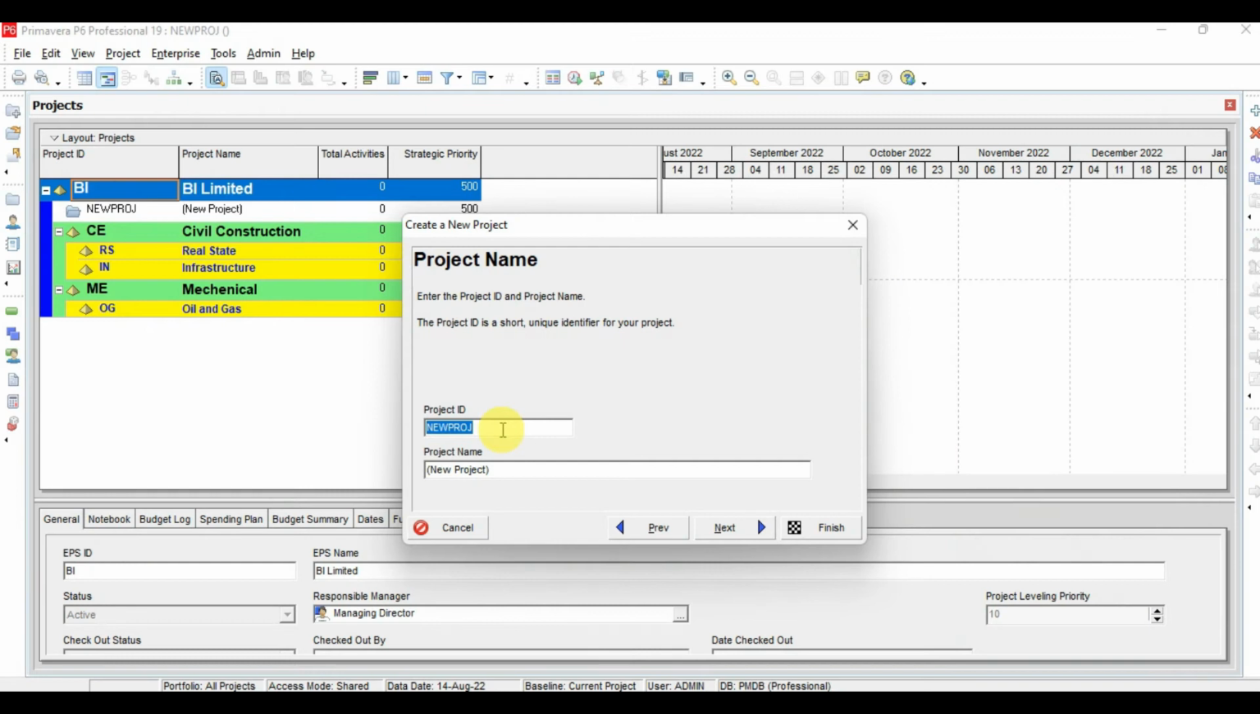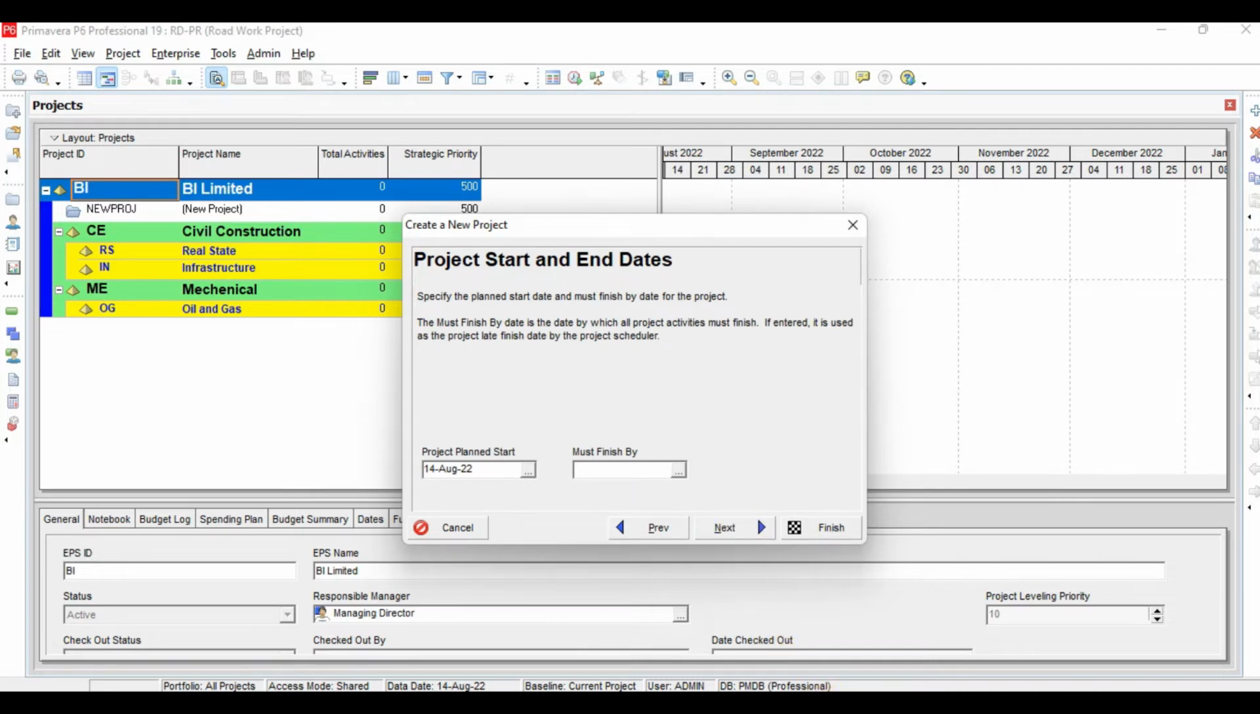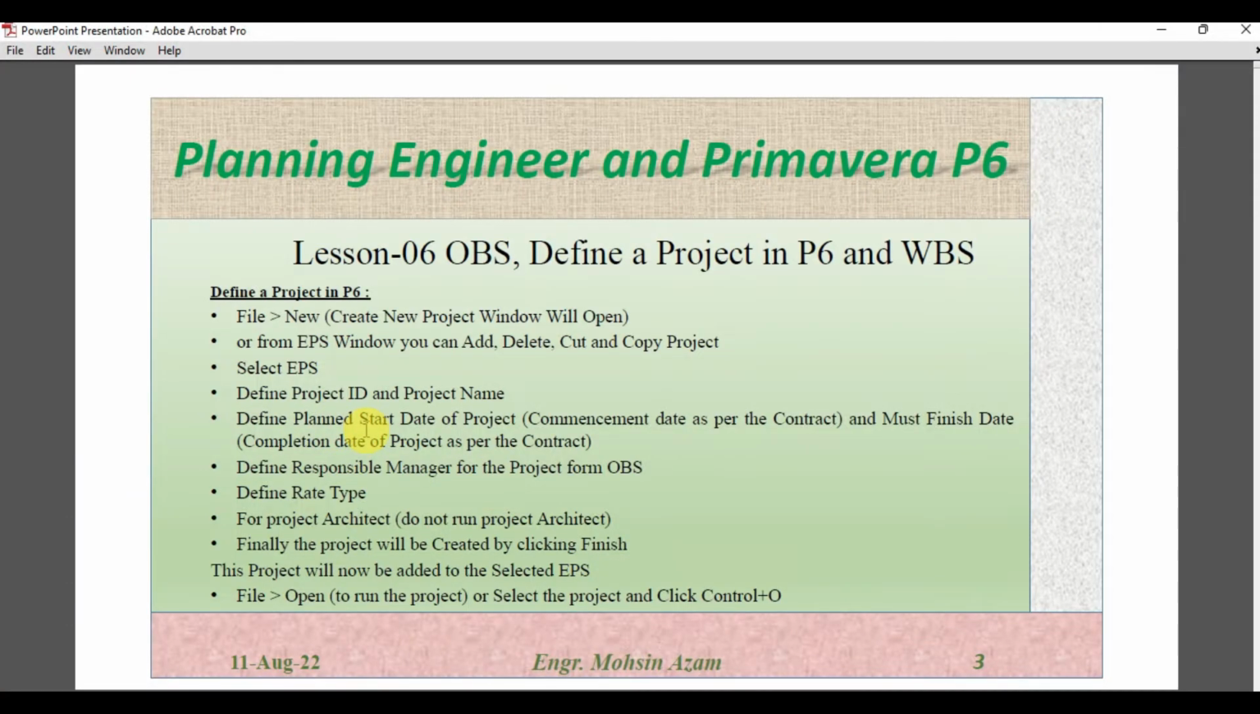Now the next is we have to define the project ID and the project name. So project ID I will define here is RDPR, and here I will define road work project. Anything you can define, and now you can click here next. The next is define planned start of the project. What is the planned start? The planned start will be the commencement date as per the contract. So as we discussed before, there will be one commencement date of the contract. So here the planned start will be the commencement date, and you should also define the must finish date. Must finish date is actually the completion date of the project as per the contract.